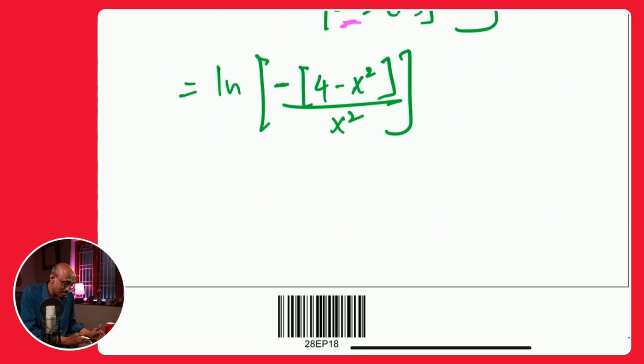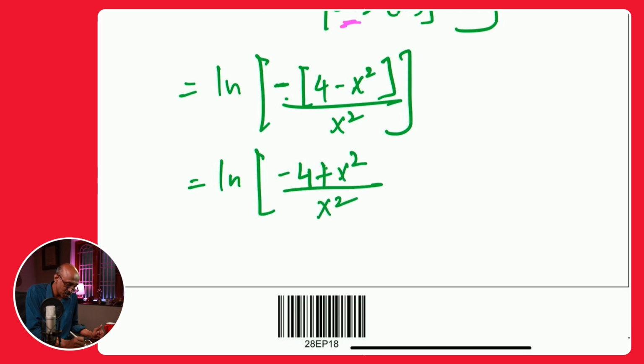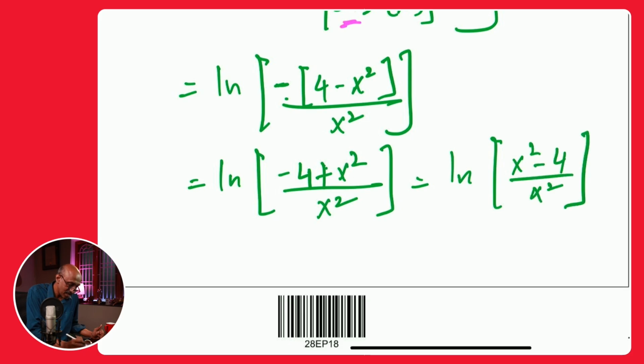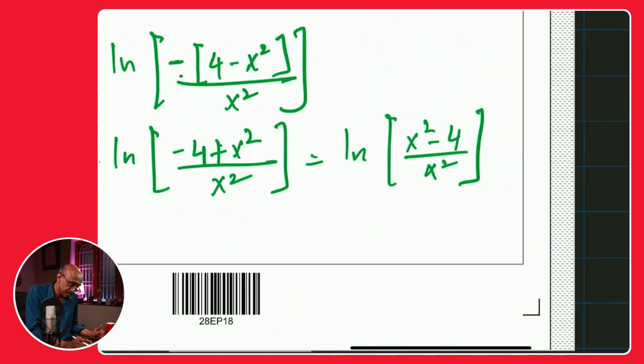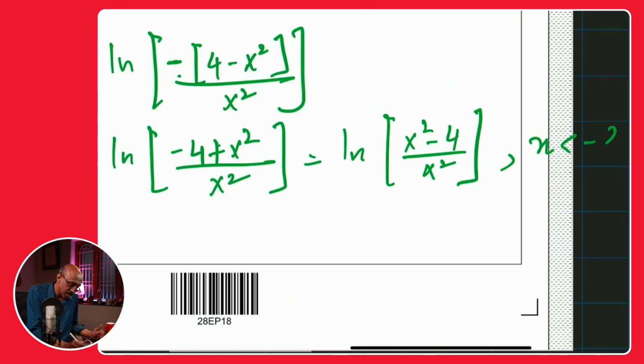Can you see that? Now, how do we take care of that negative sign? You can distribute that negative sign in the numerator: negative times 4 is negative 4, and negative times that negative x squared is a positive x squared, divided by x squared. There you go. So you have ln of x squared minus 4 over x squared. That is what that entire f of x reduces to, and you can write down x is less than negative 2 as they've given.